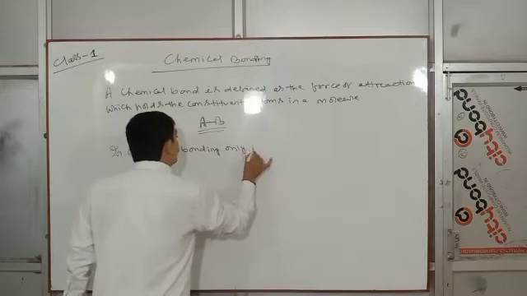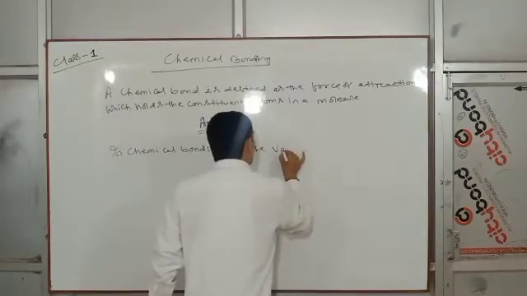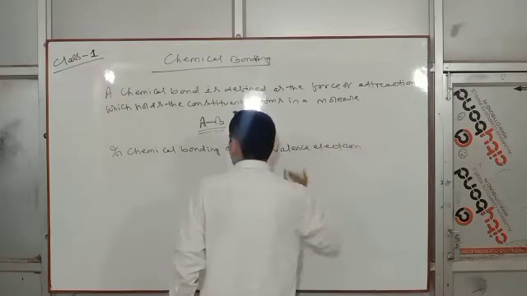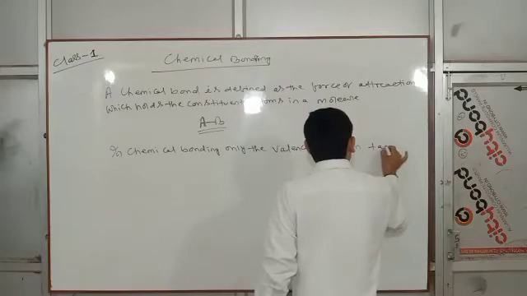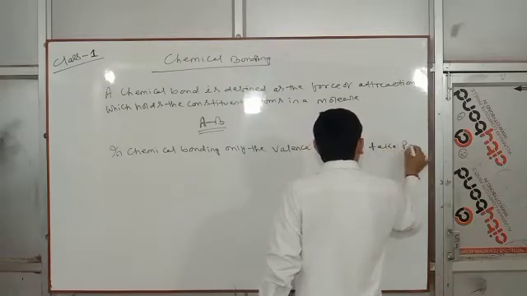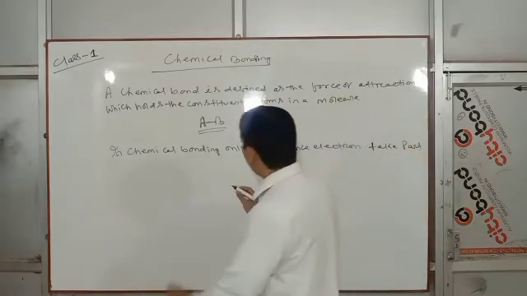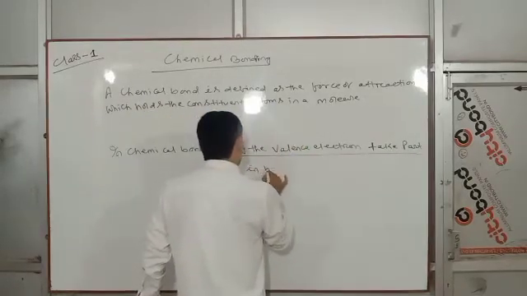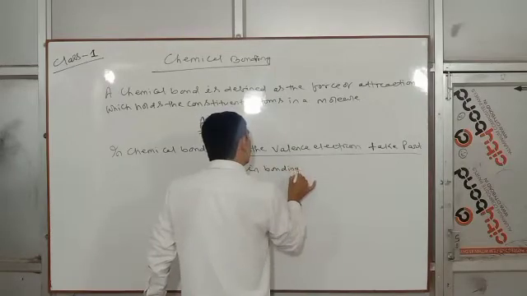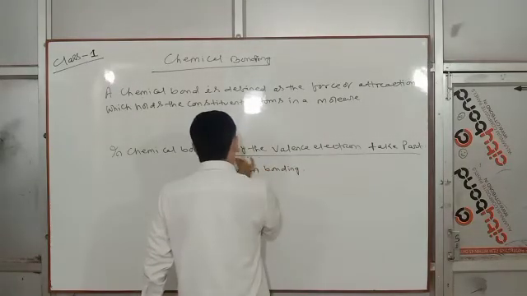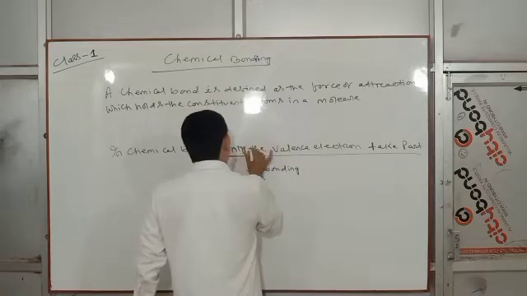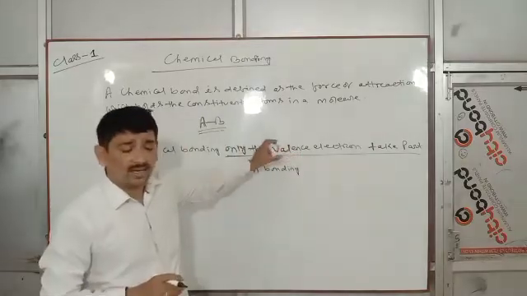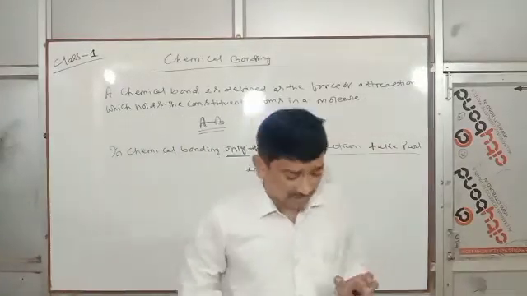And the second point: in chemical bonding, only the valence electrons take part. Or we can say in short, only the valence electrons take part in bonding. Clear? Only the valence electrons take part in bonding.